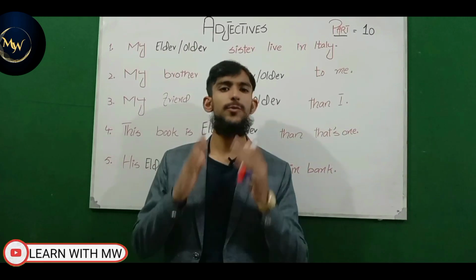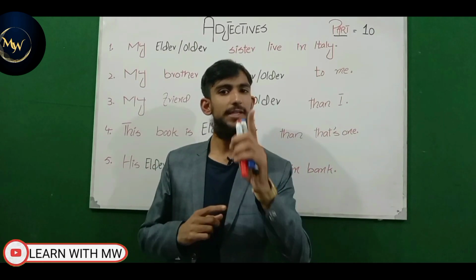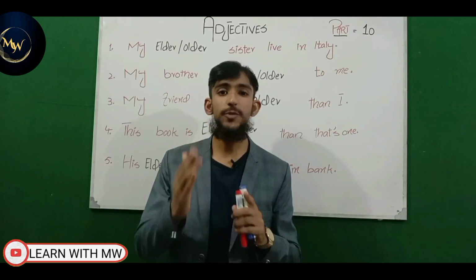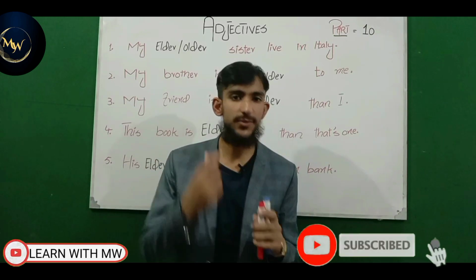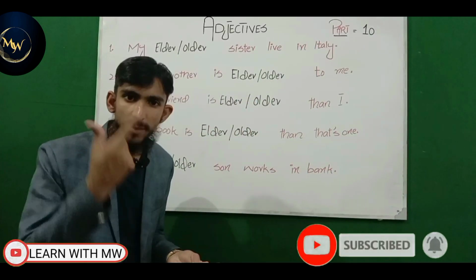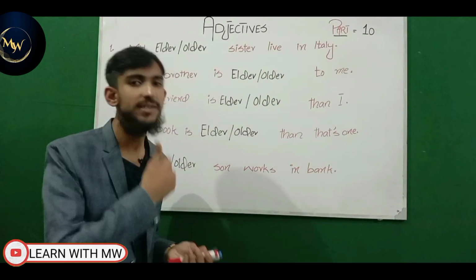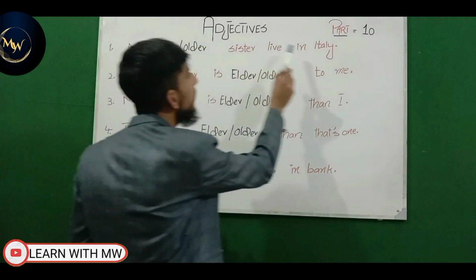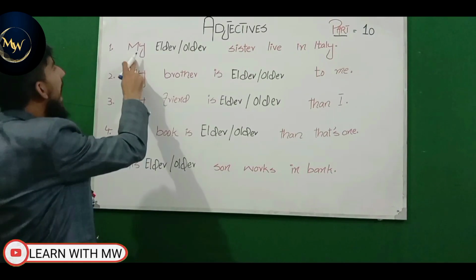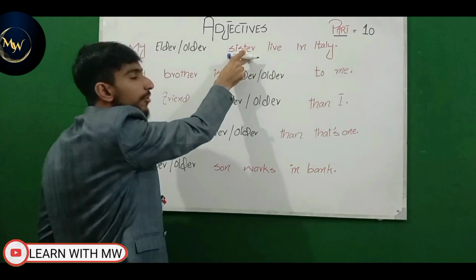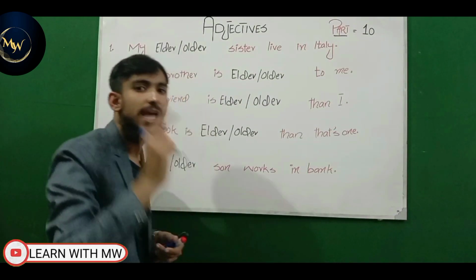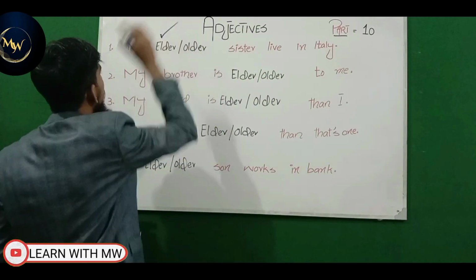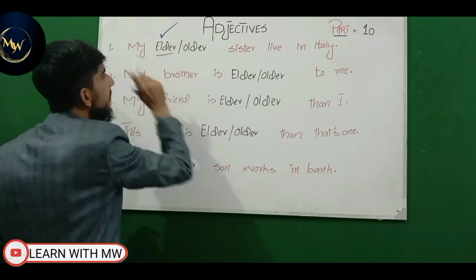In the previous slide, we learned the concept that elder is used for human beings having a blood relation and older is used for human beings not having a blood relation. Now in this slide, we will learn the basic concept of elder and older through various examples. Look at the first example: my elder or older sister lives in Italy. Keep in mind, I have a blood relation with my sister, and we have learned that elder is used for human beings having a blood relation. So the correct answer is elder. My elder sister lives in Italy.